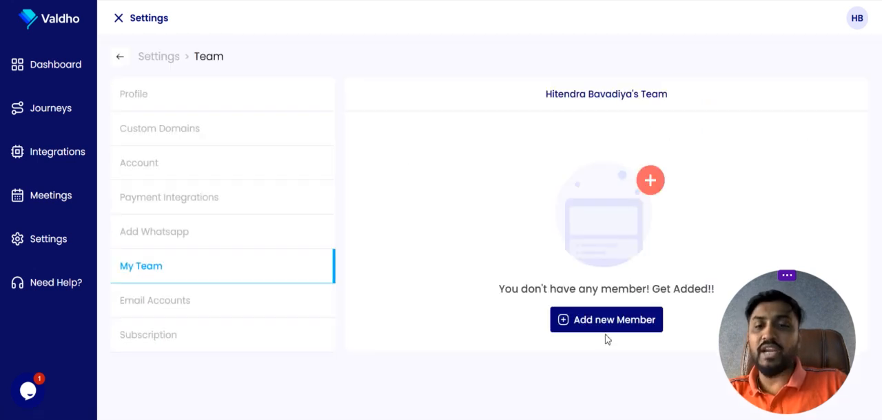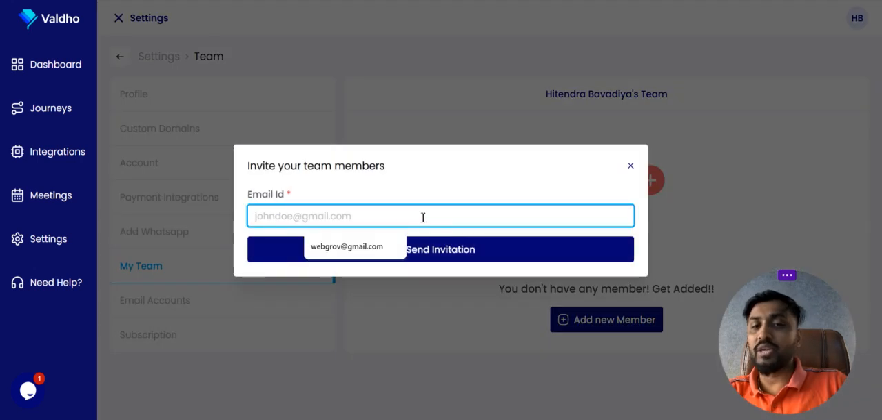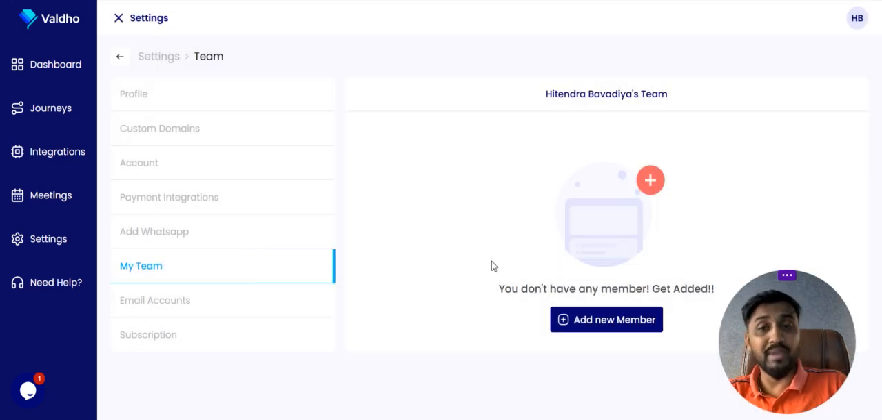So here is my team. If you want to add one of your team members and give him any access, just send an invitation from here. They'll get notified by email. Once they click on the accept button, they will only look for the lead access. Okay, the journey, I'll show you later.